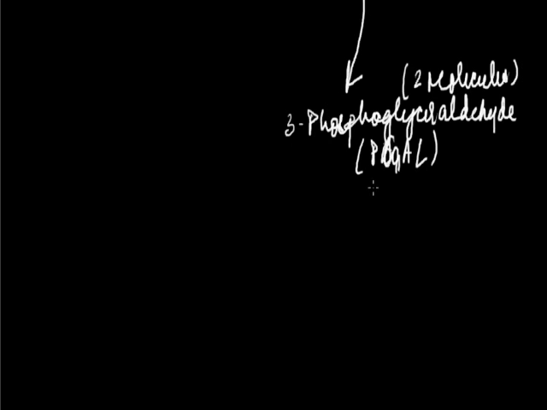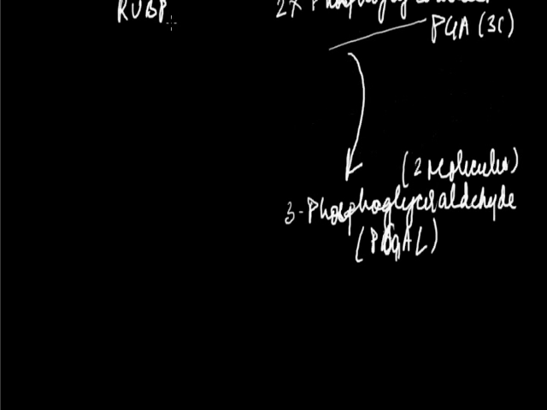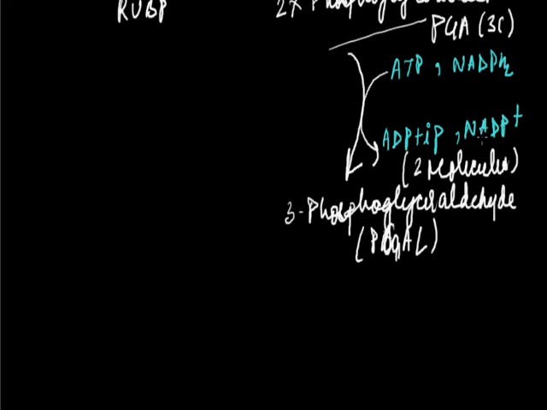Here there is reduction. The ATP which was formed during the light reaction is consumed here, converted into ADP and iP, and the NADPH2 that is utilized here is converted into NADP+.